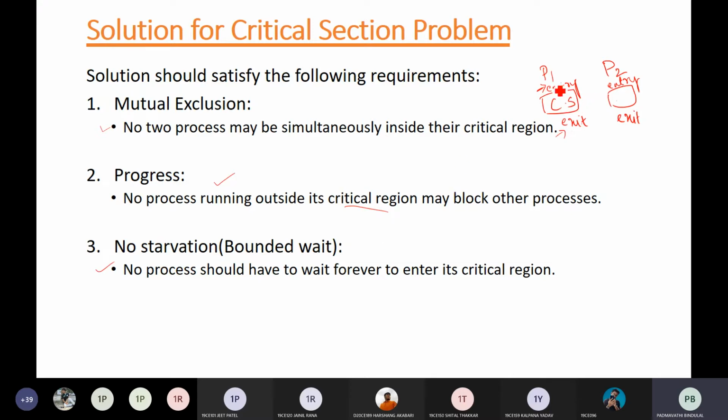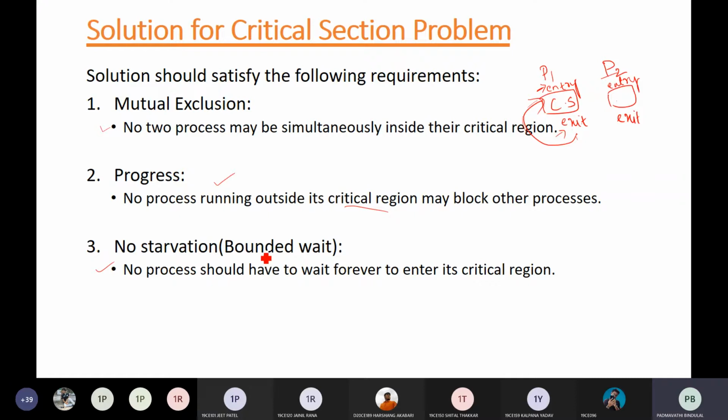Here, if the P1 process has completely exited the critical section, and after that it repeatedly goes into the critical section again without giving opportunity to other processes, that situation also should not arise. So your solution to these problems should satisfy these three criteria.